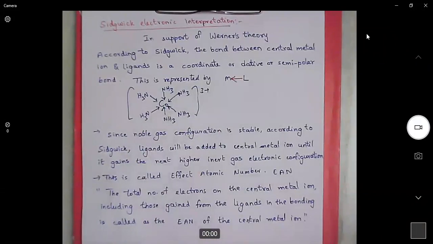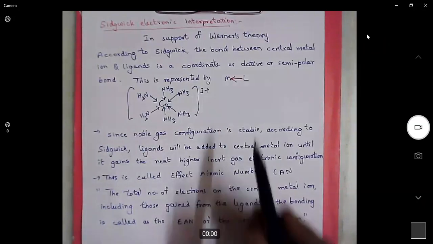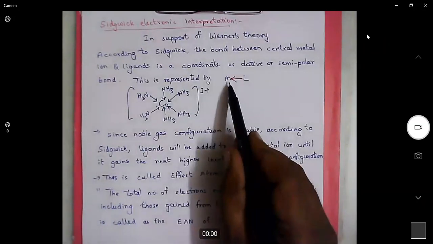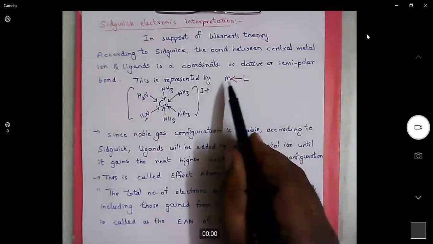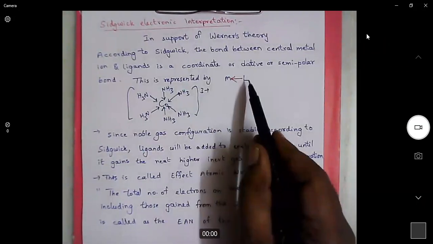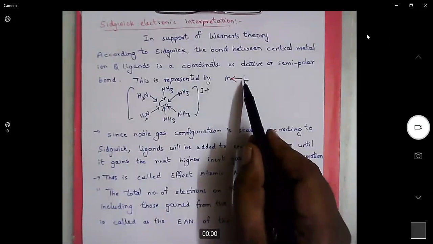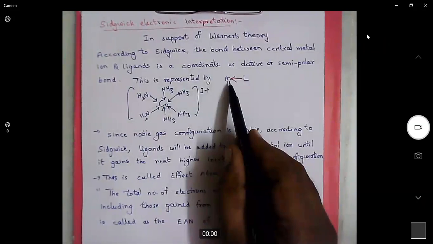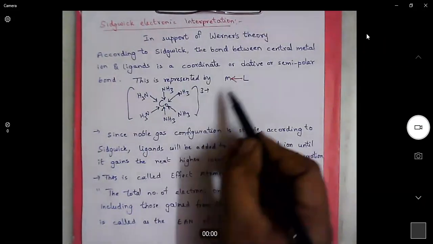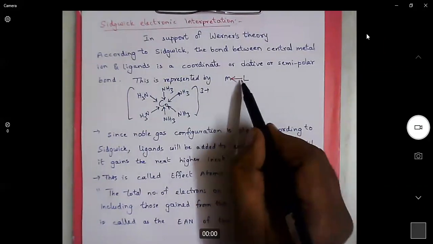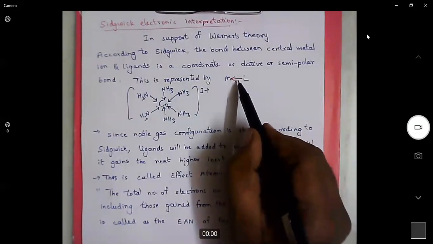So, according to Sidgwick, ligands will donate electrons to the central metal ion because ligands are electron-rich systems and the metal is an electron-poor system. In order to generate a bond between metal and ligand, ligands will donate their electron pair to the metal, and hence he proposed that the bonding between metal and ligand is through a coordinate bond.